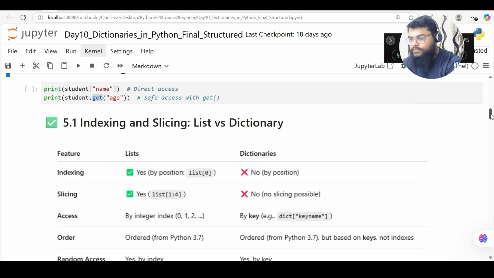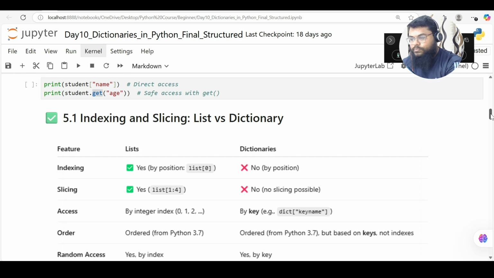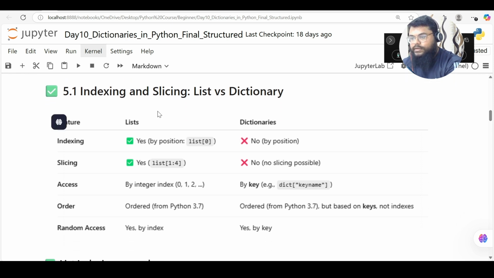Okay, so moving to the next slide, let's compare lists with dictionaries in a way that we'll understand how they differ. Because we are learning a lot of data structures, right? To avoid this confusion, I'm always comparing with lists, because lists are easier to understand, so that we have a good understanding of how these data structures differ.